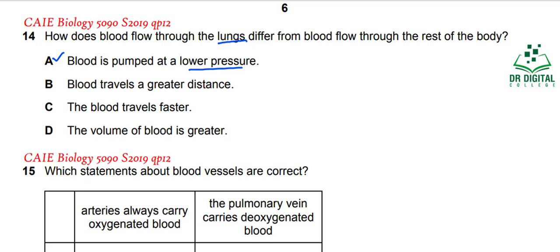It seems correct. Blood travels at a greater distance? No. You know that lungs are present just outside the heart, so greater distance is not possible. The blood travels faster? No, blood is traveling slower for greater time for the gaseous exchange, so answer C is wrong. The volume of the blood is greater? No. The volume of the blood is rather a bit smaller because the right atrium is not that big as the left atrium, or you can almost say equal volume of blood is pumped to the lungs and the body. So answer D is wrong. So the answer for this question is A.